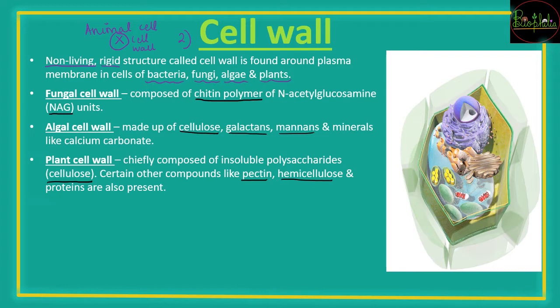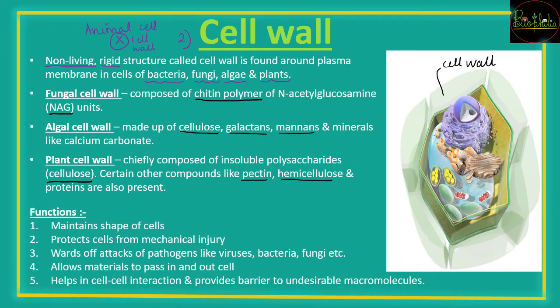So cell wall is the rigid non-living structure which is going to be helpful for giving shape to the cells. Shape maintenance के लिए it is going to be helpful. So here you can see in light green color, the thing that you can see is nothing but going to be the cell wall. So the functions of cell wall is easy to remember कि ये non-living है, यानी this is not going to help in any kind of active transport. ये dead चीज है, like it is not living. So this is going to help to maintain the shape of the cells.